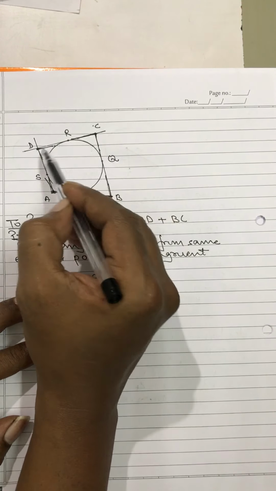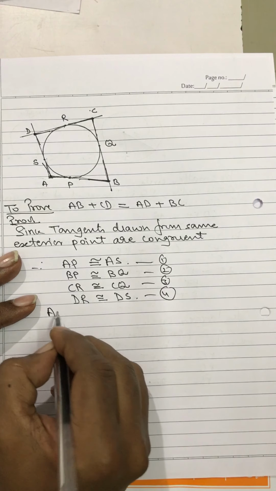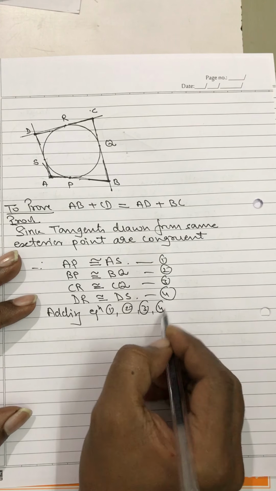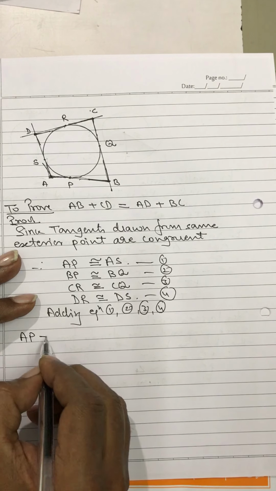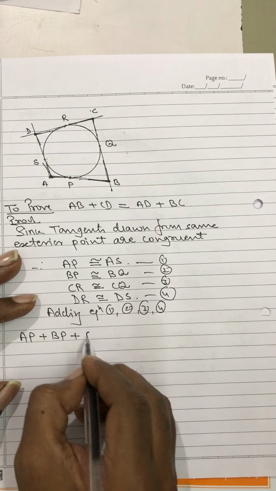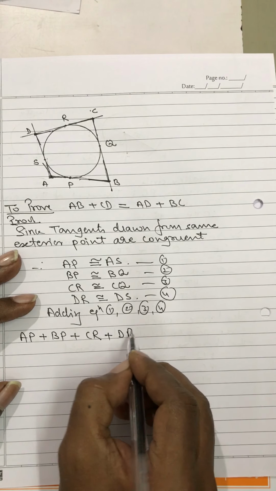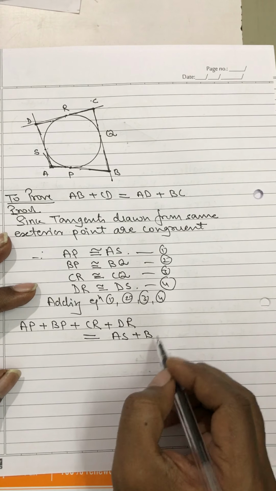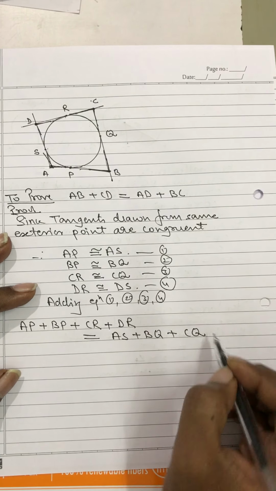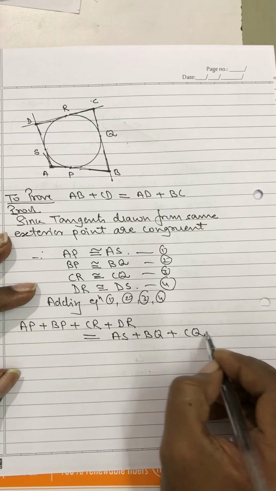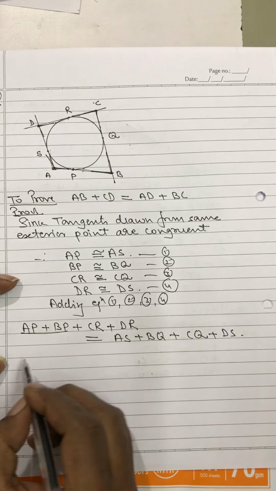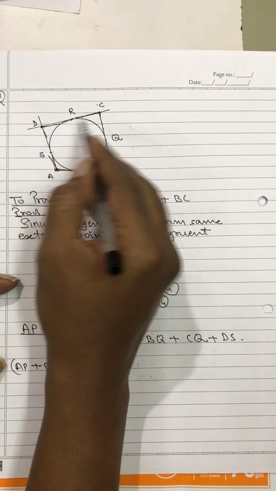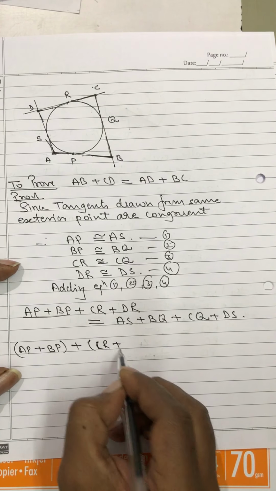Adding equations 1, 2, 3, 4, I will add this: AP plus BP plus CR plus DR will be equal to AS plus BQ plus CQ plus DS. Out of this, AP plus BP, these are aligned properly, no problem. AP plus BP, CR plus DR, they are also aligned, they are also collinear points.